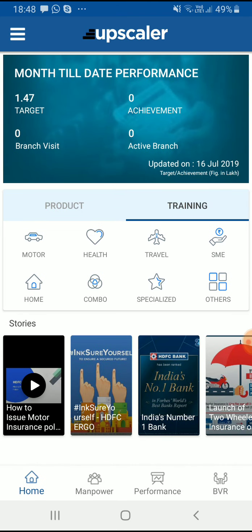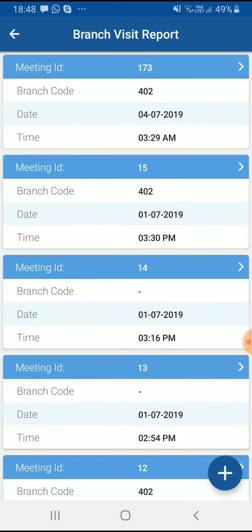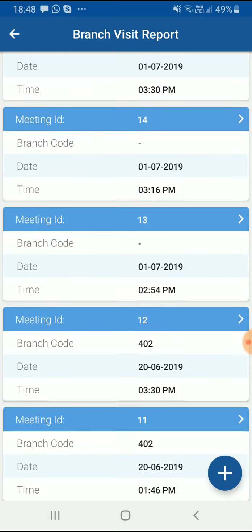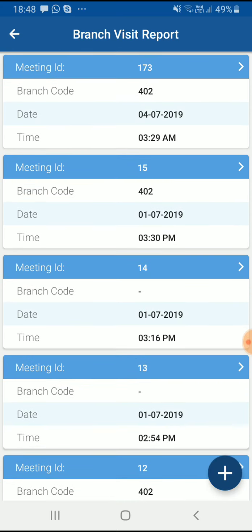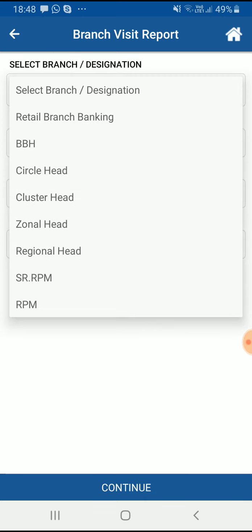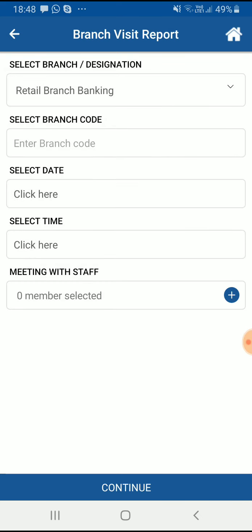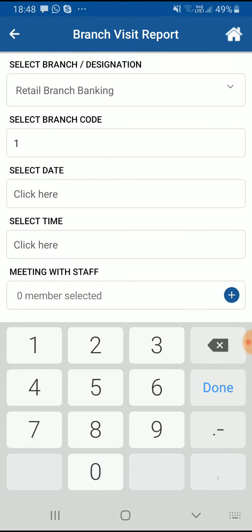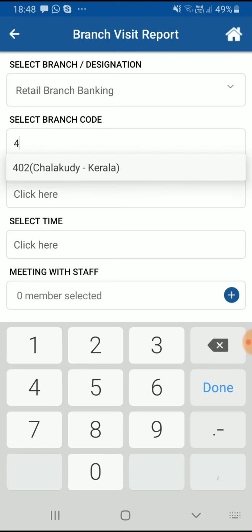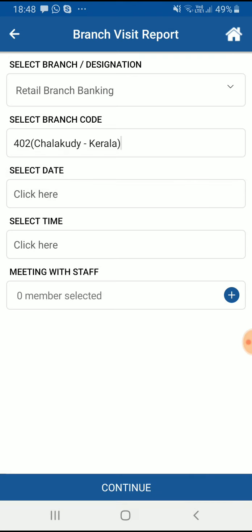Now a very important feature is creating a meeting, a BVR, branch visit report. I'll click on this BVR. These are the meetings conducted by me as of now. If I click on the plus icon, it asks whom I'm meeting with. I'm meeting the branch banking people. So I'll just select the branch here as 1402. It's Chalakudy, Kerala.